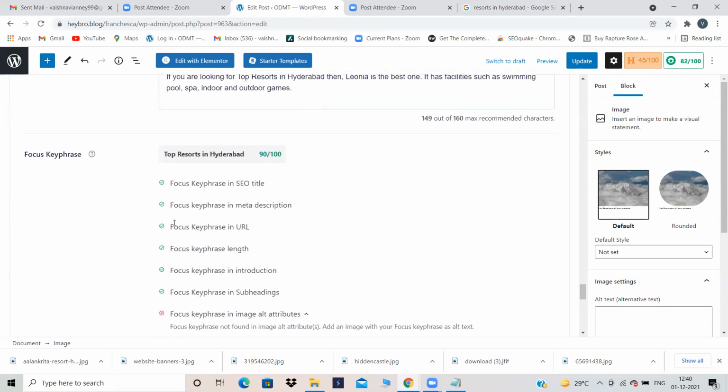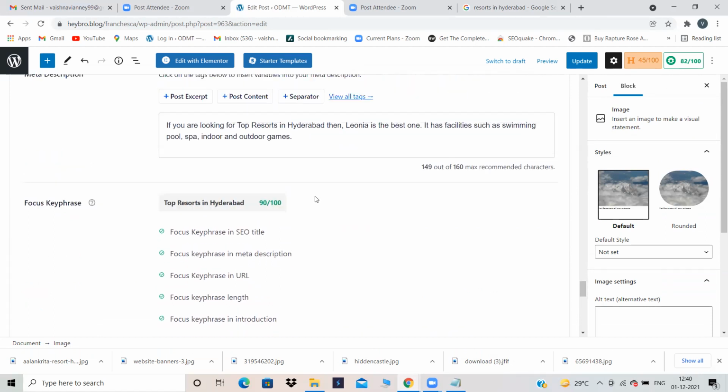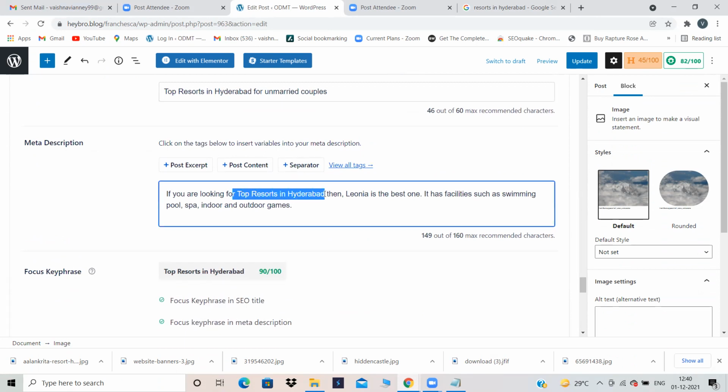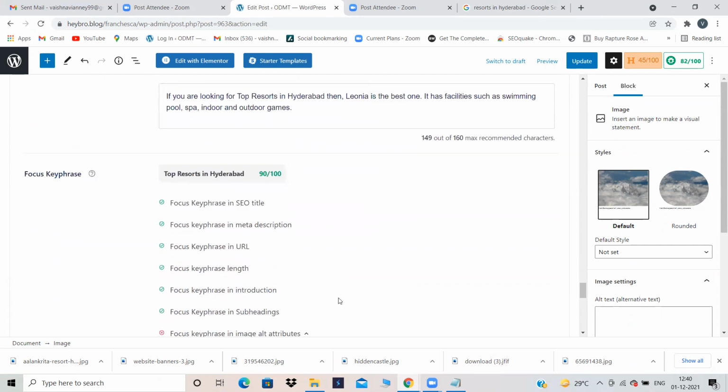And he is telling me focus key phrase in meta description. It is already checked. That means I have used it. If you observe this, if you are looking for top resorts in Hyderabad, then Leonia is the best one. I just formed the sentence by using my focus key phrase. What is my focus key phrase? Top resorts in Hyderabad is my focus key phrase. So I have formed the sentence by using the focus key phrase, and this option has also been checked.